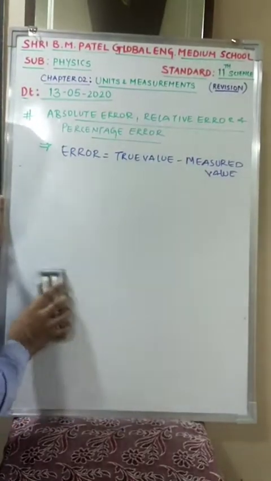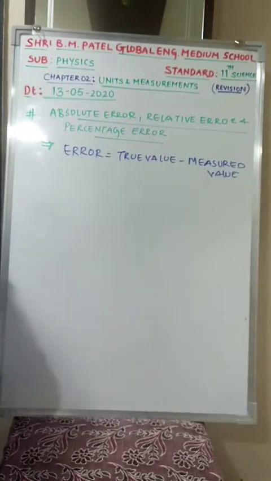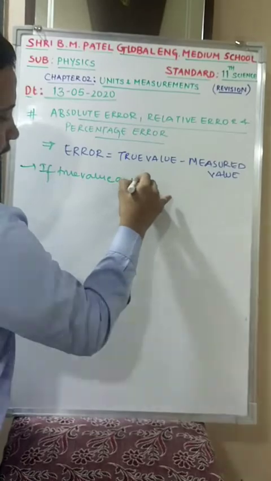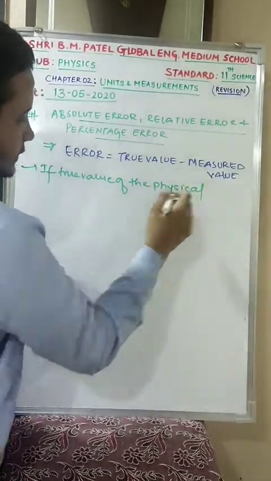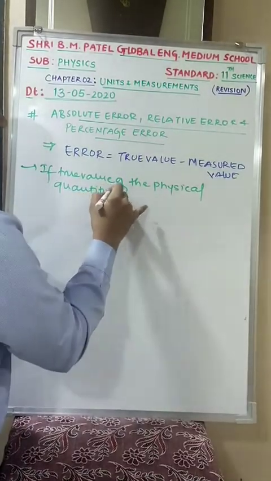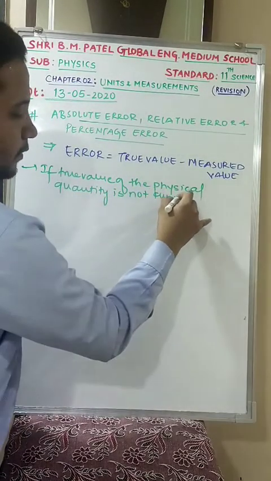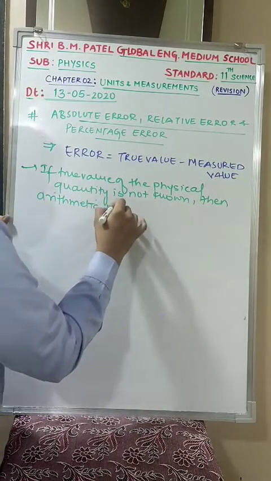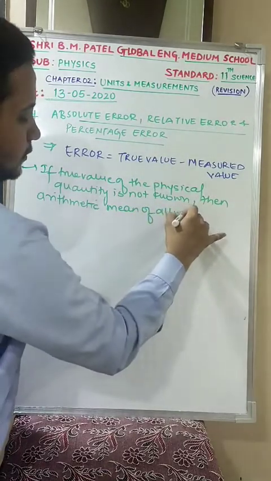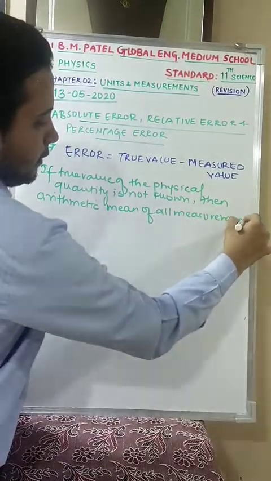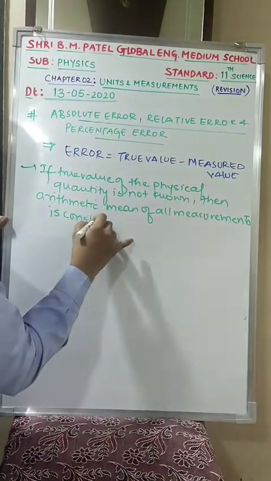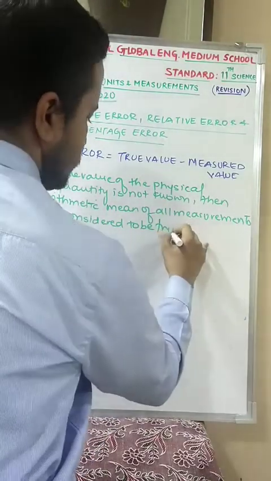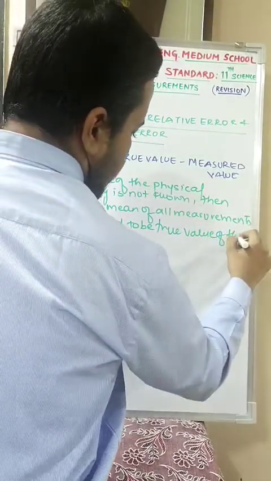So if the true value of the physical quantity is not known, then the arithmetic mean of all measurements is considered to be the true value of the physical quantity.